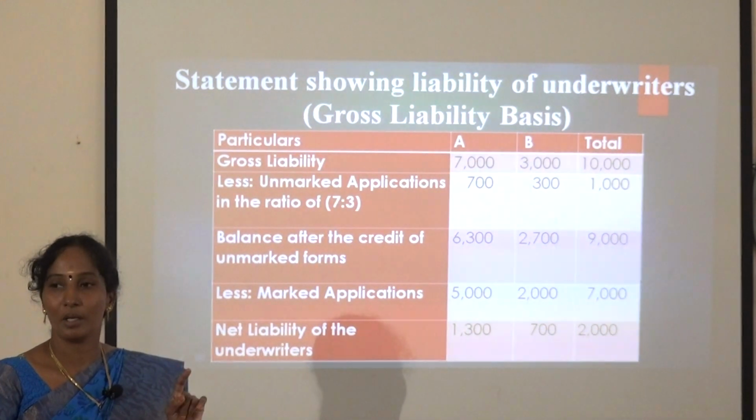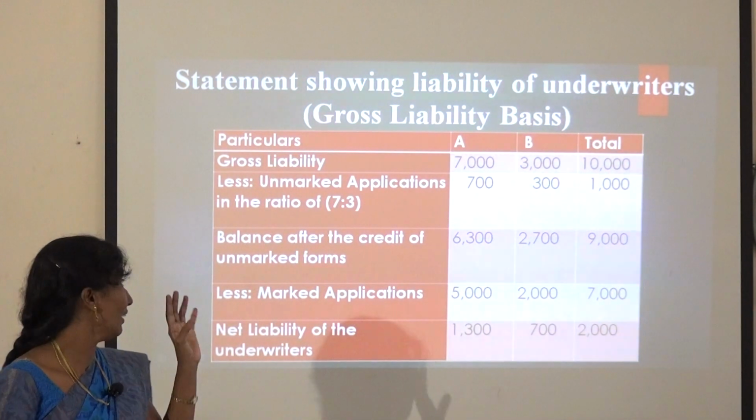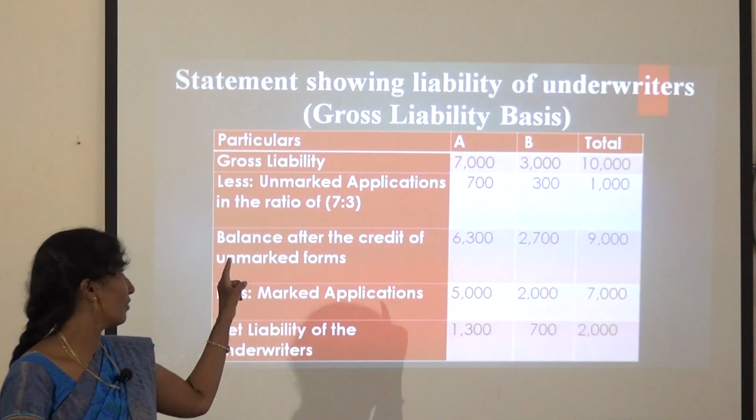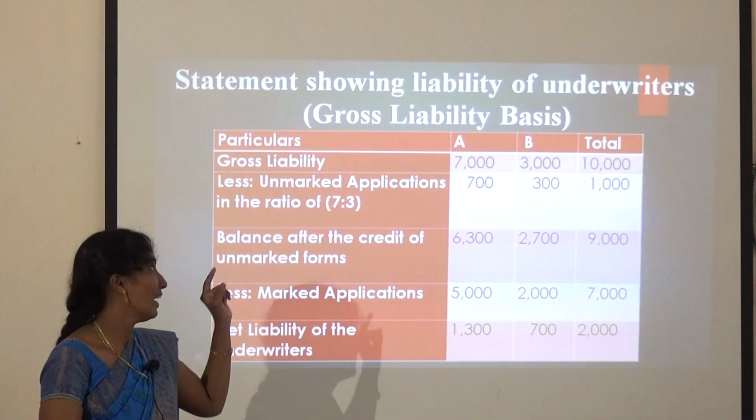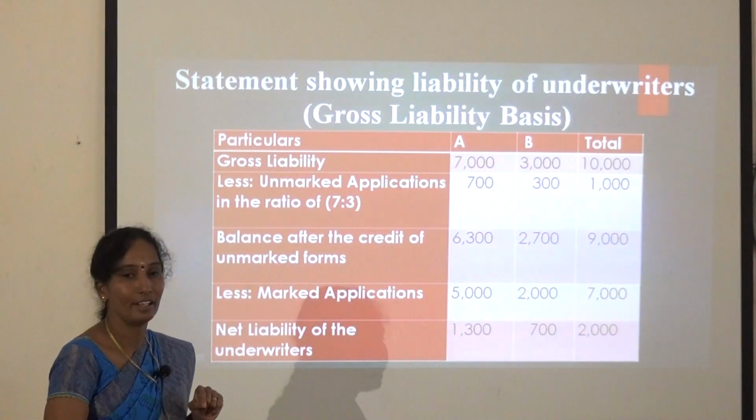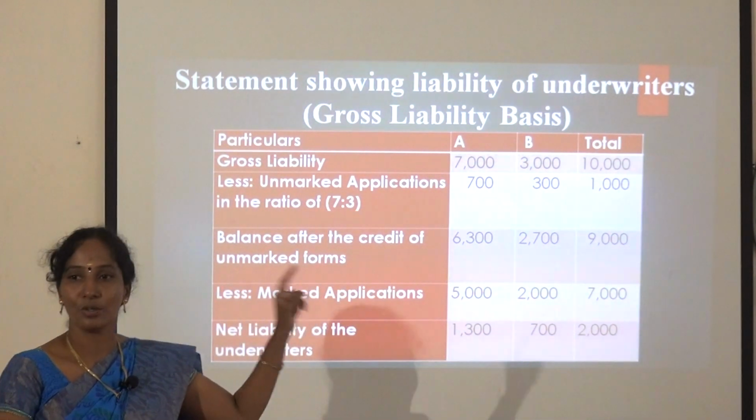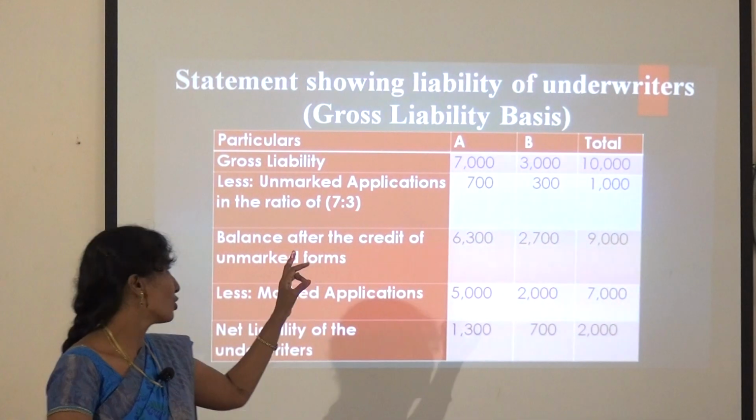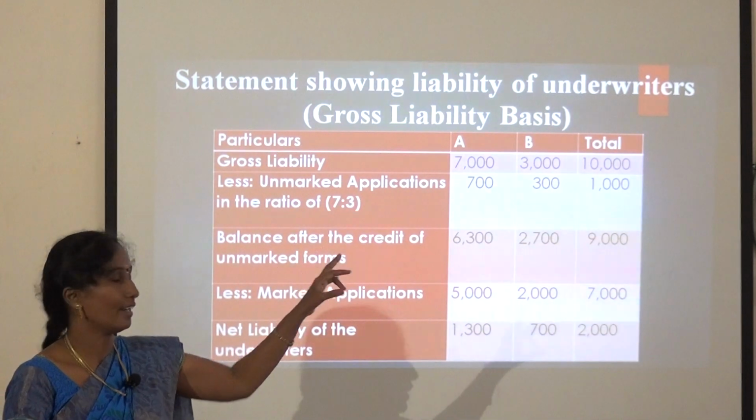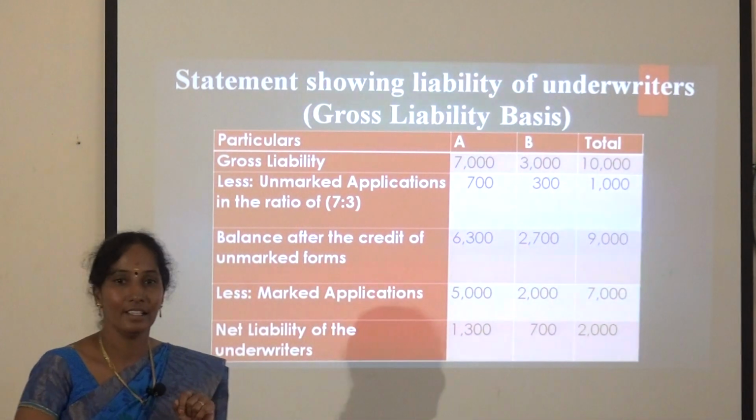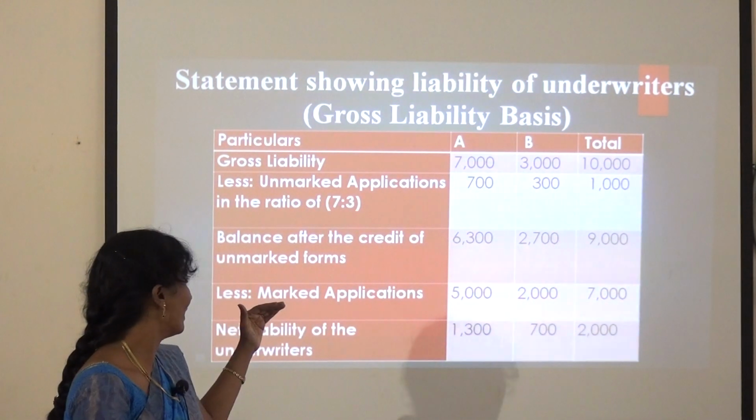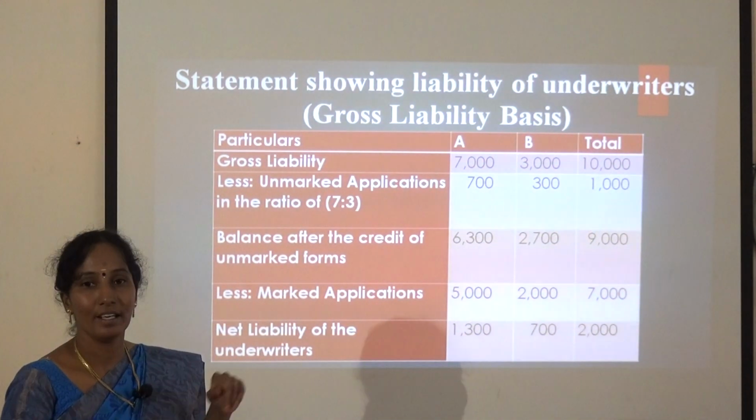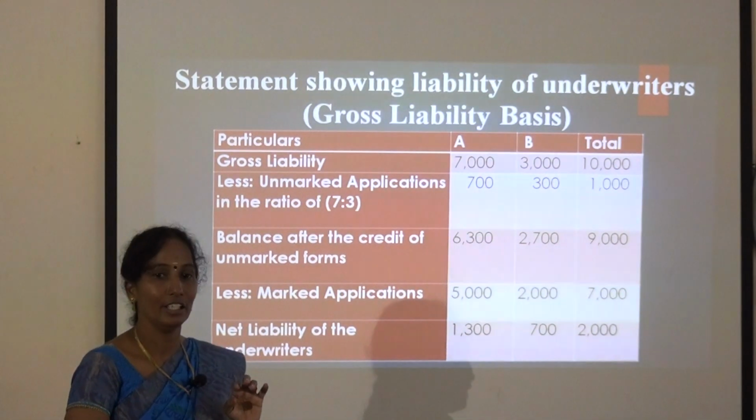Under the gross liability method, first you should deduct the unmarked application of 1,000. How is it distributed? In the 7:3 ratio, as per the gross liability ratio. 7,000 is to 3,000 simplifies to 7 is to 3. So of the 1,000 shares, 700 and 300, totally 1,000. So the balance is 6,300 for A and 2,700 for B, a total of 9,000 shares.